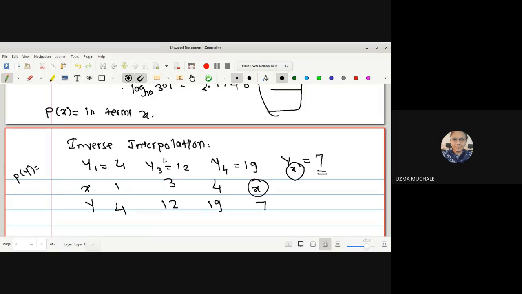But first we will see what our inverse interpolation polynomial is. Before that, can you guess what the inverse interpolation polynomial will be?